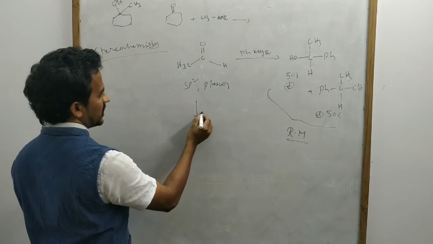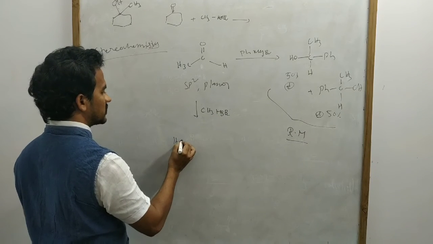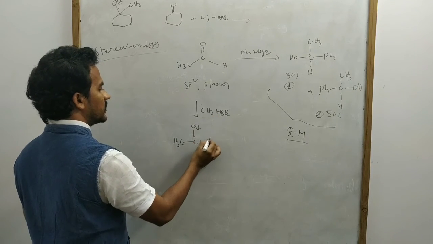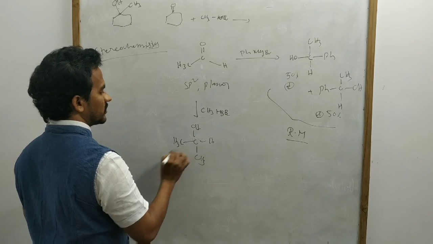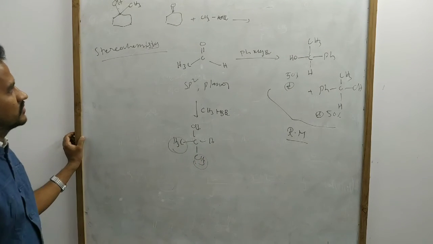Suppose I treat this one with methyl magnesium bromide: just a single product, because there is no generation of a chiral carbon. Methyl groups are the same, no chiral carbon, so a single product is produced.